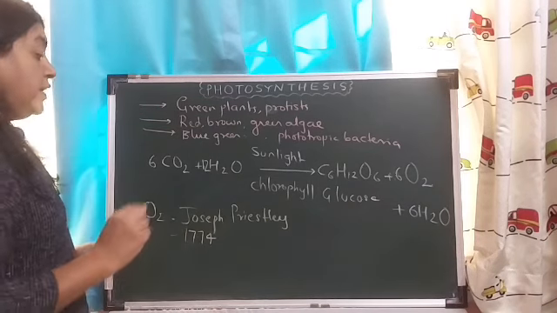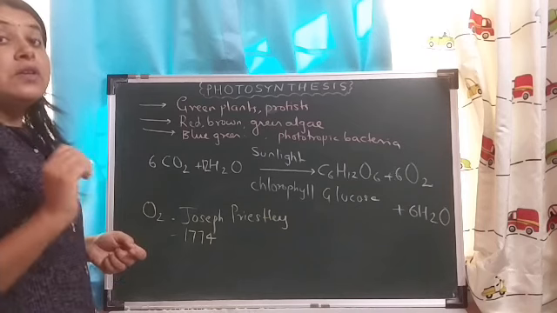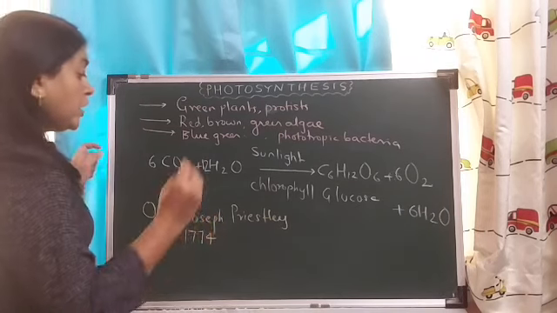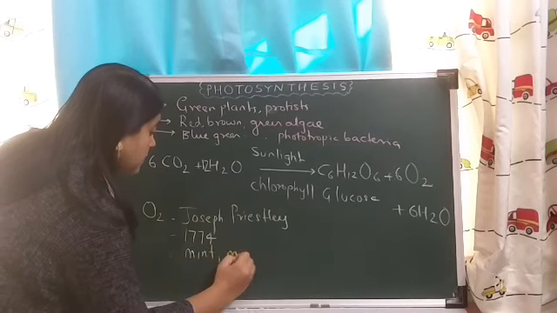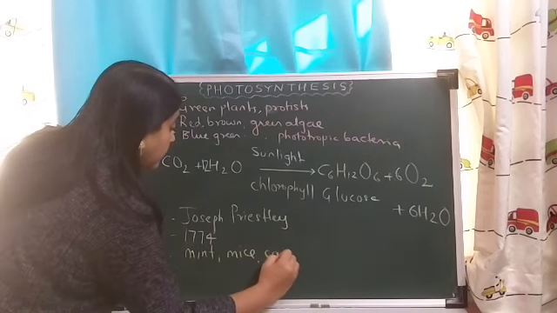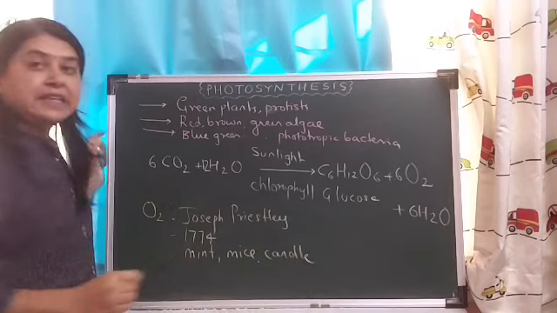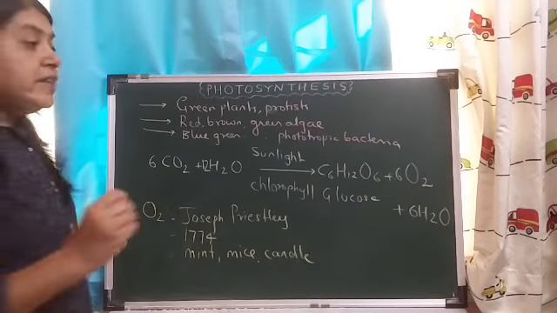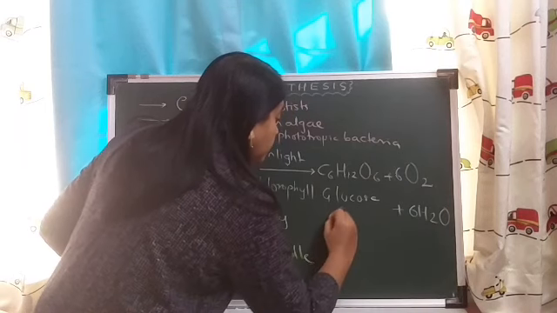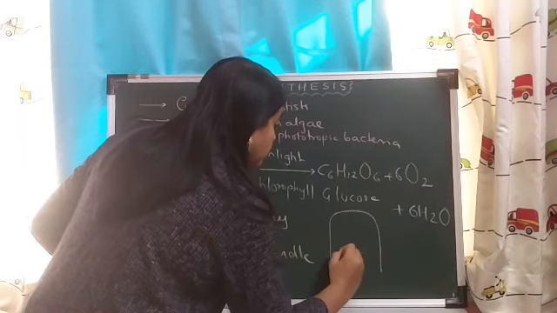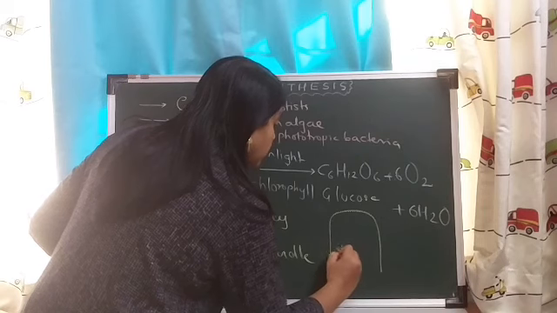Okay, and he carried out one experiment on photosynthesis in which he took mint, mice and candle. Now what he did was he placed a bell jar around the mint, which was a plant.